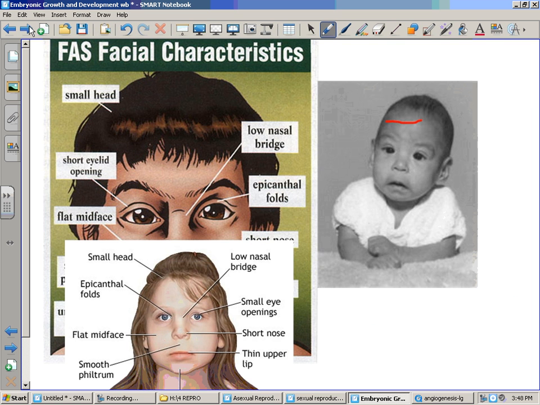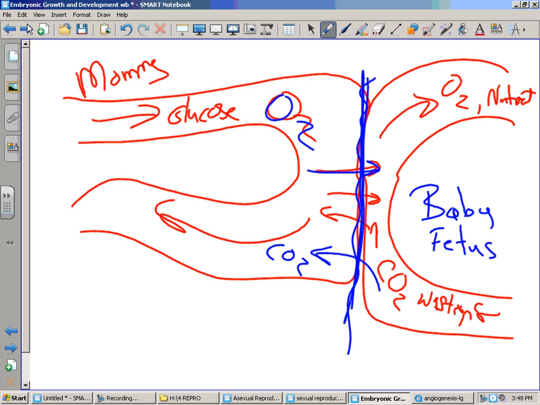All right? Some things can go wrong during development if mommy doesn't do stuff that she's supposed to, like take care of herself, or drinks too much alcohol or smokes. Sometimes fetal alcohol syndrome is something that can happen if a woman drinks too much, and you can see the distinctive features here of this child that occurs from fetal alcohol syndrome. Remember, whatever mommy is taking in is in her blood. If she's taking in nicotine or alcohol, that can diffuse right into baby's blood.